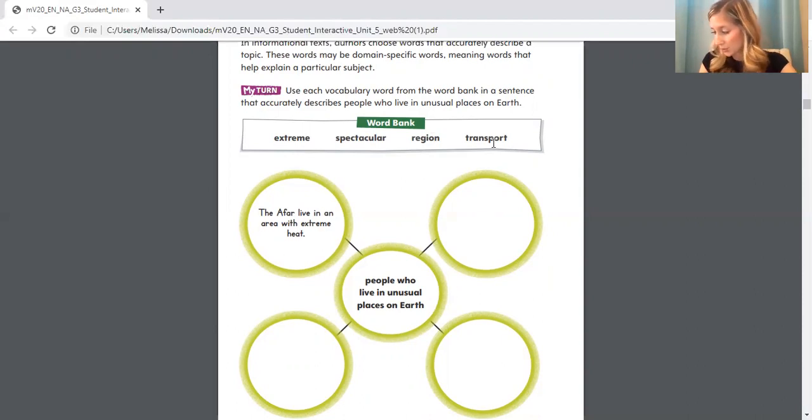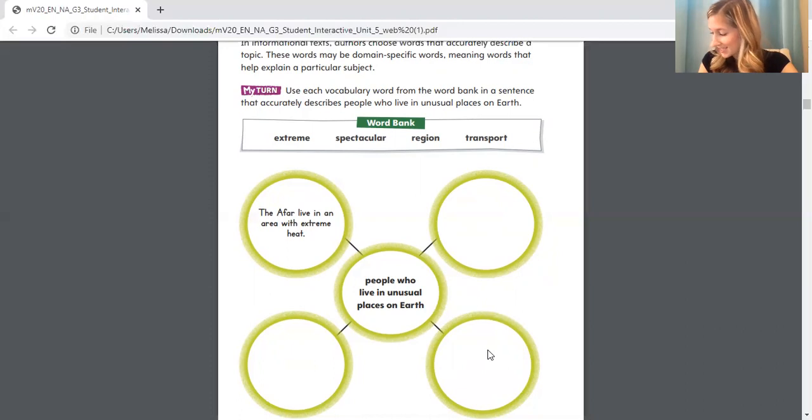I'm going to give you some clues. So my first clue is that you can use the word spectacular to describe the people that lived in a canyon near spectacular waterfalls. Who lived in the canyon near spectacular waterfalls? Go back and reread if you need to.